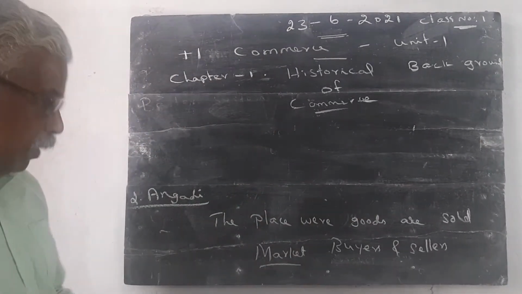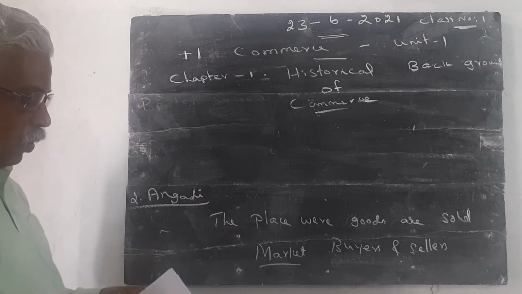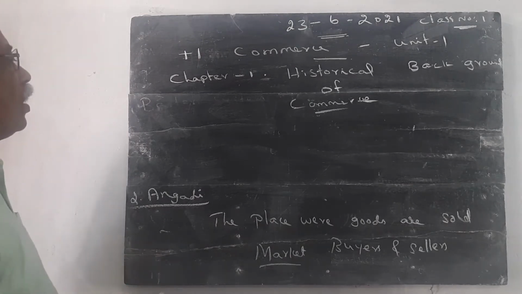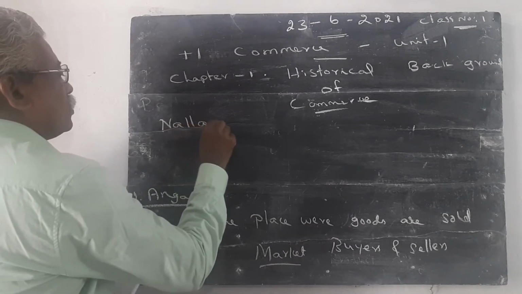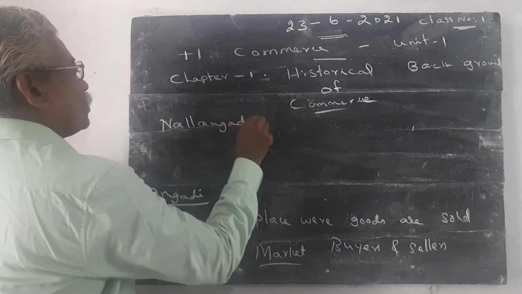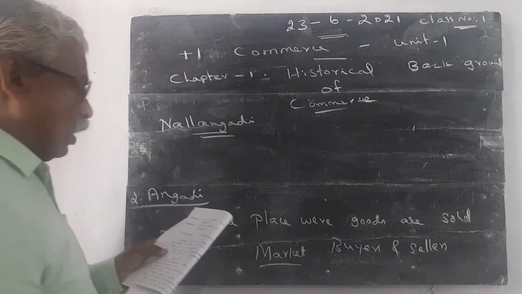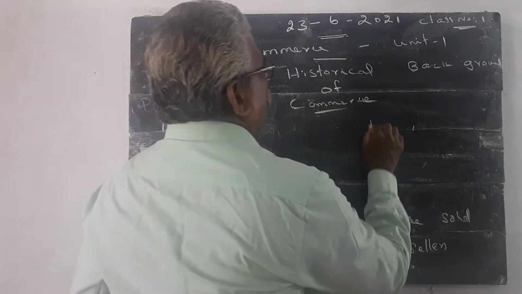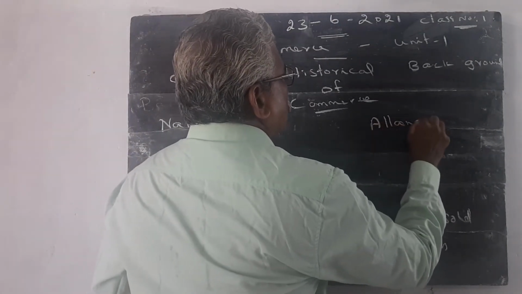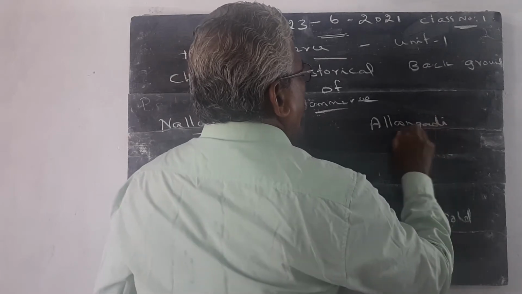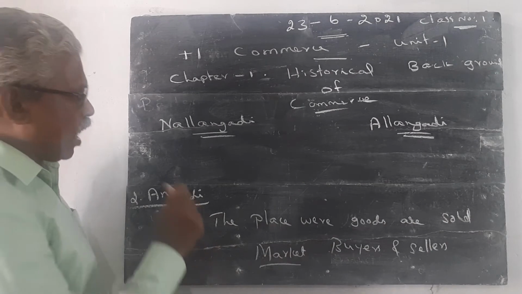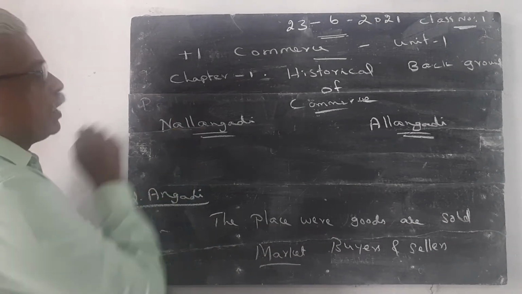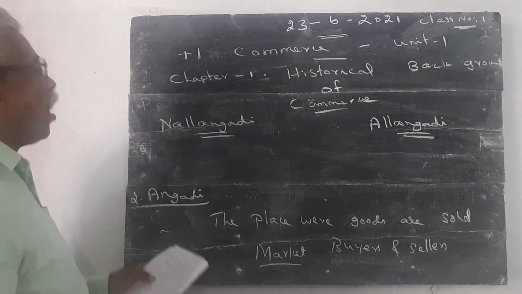What is the meaning of Nalangadi? What is the meaning of Alangadi? Nalangadi and Alangadi. The place where goods are sold is called Angadi.